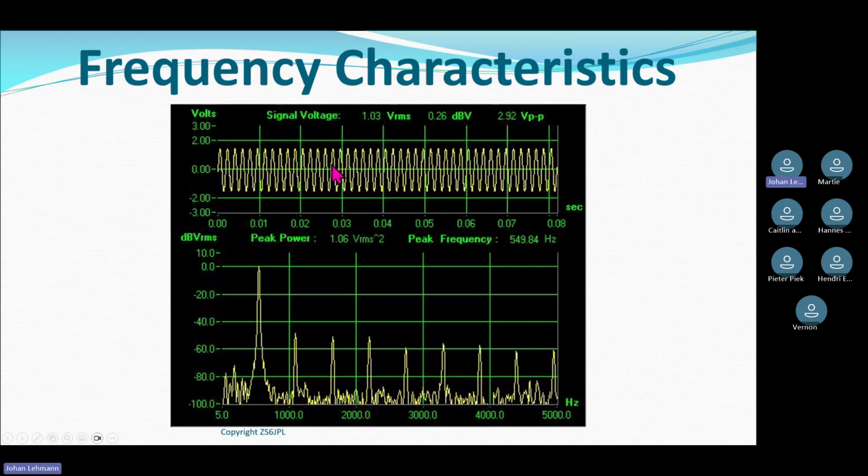So if we convert that signal into a frequency-represented signal, you will see all of a sudden here is my primary frequency. My primary sine wave is sitting here. And this is what we call harmonics. The harmonics are generated because the signal is not pure anymore.